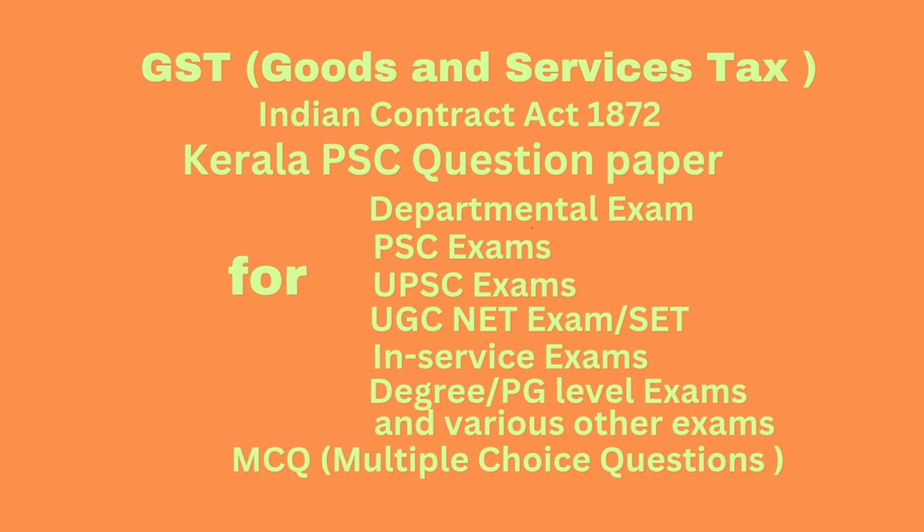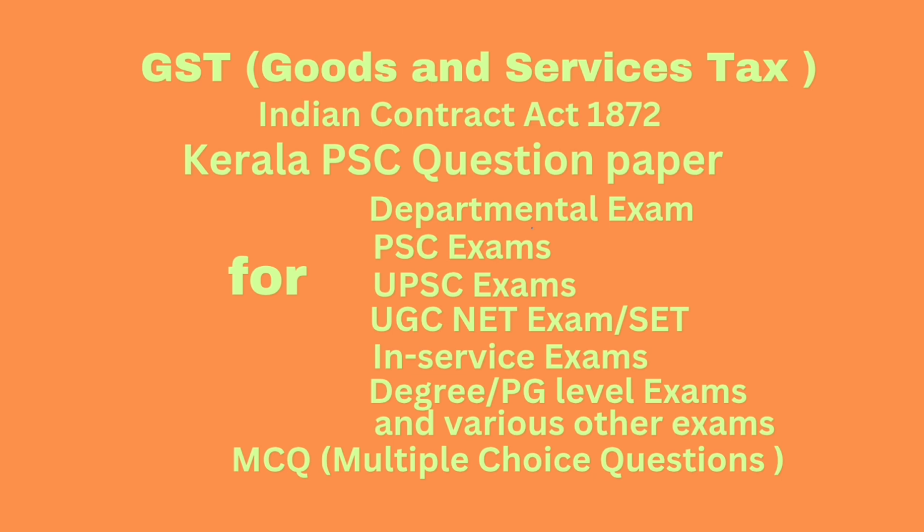Composite supply means a supply made by a taxable person to a recipient consisting of two or more goods or services which are taxable supplies naturally blended. Question number 88. Composite supply means two or more taxable supplies of. Answer: a principal supply.